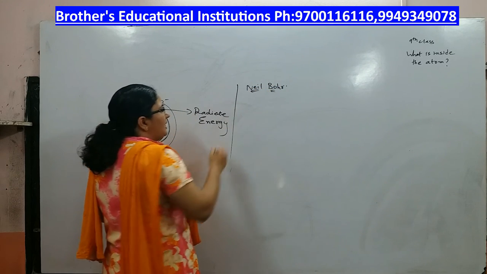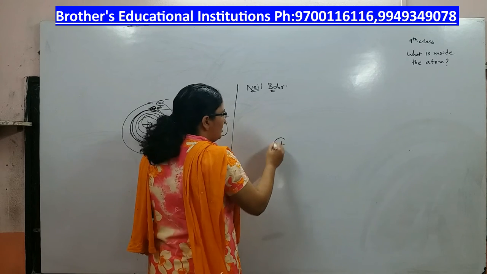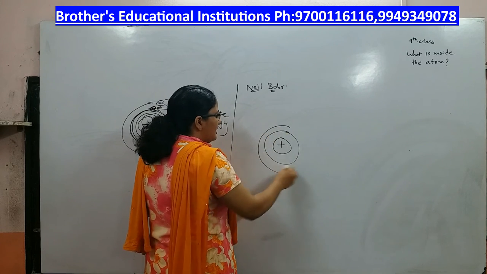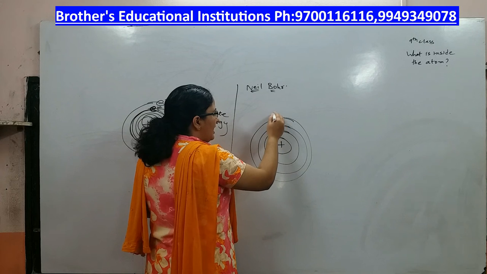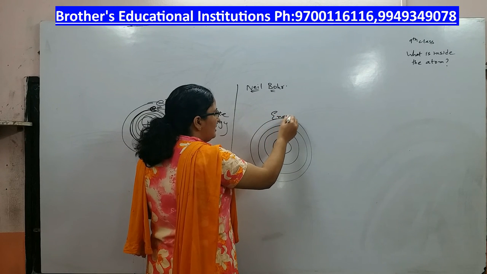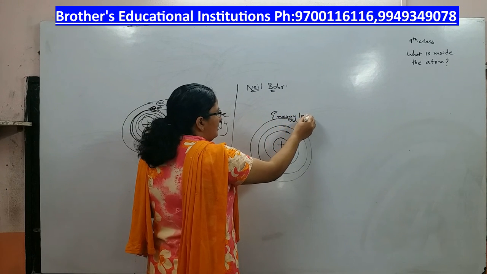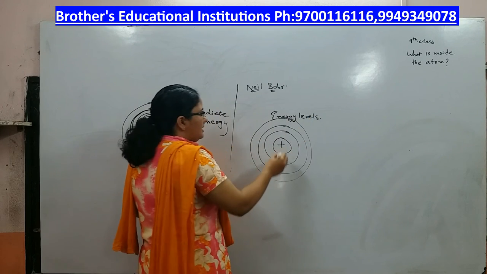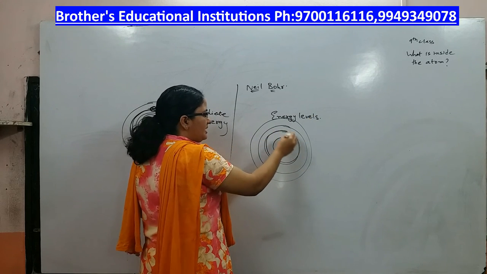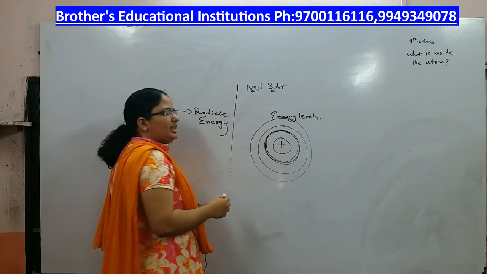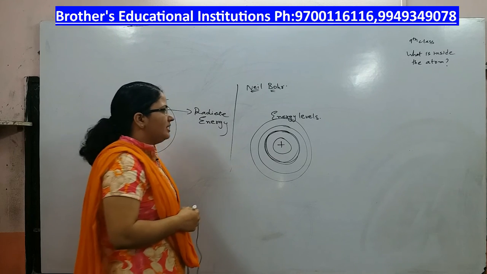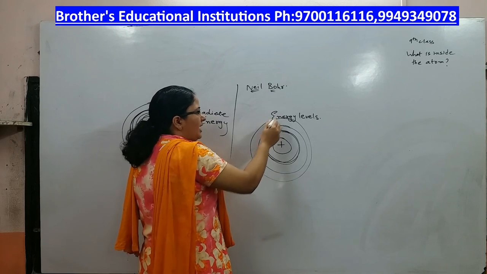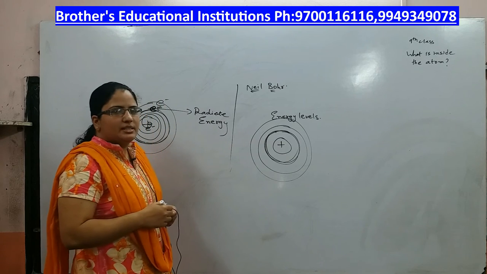Niels Bohr said that electrons revolve around the nucleus in certain stationary orbits called energy levels. He said that the energy of each orbit is fixed, and these orbits are called energy levels or shells.